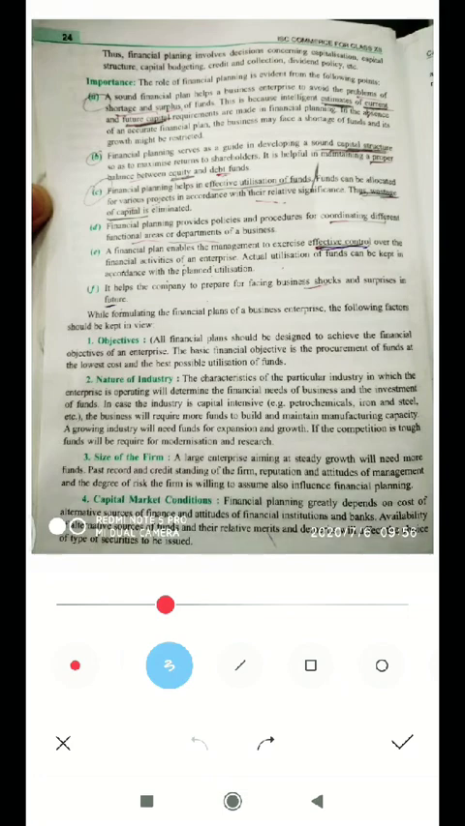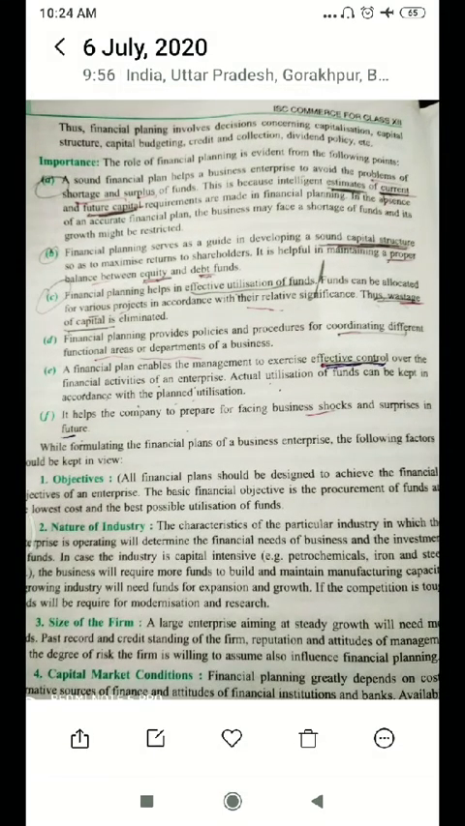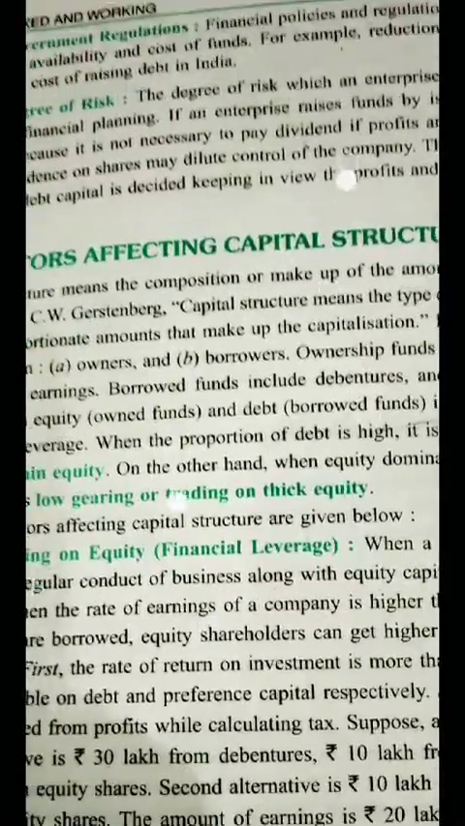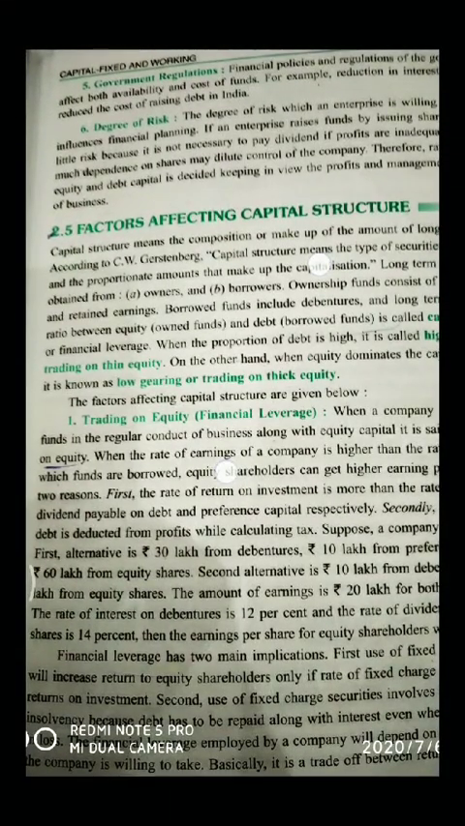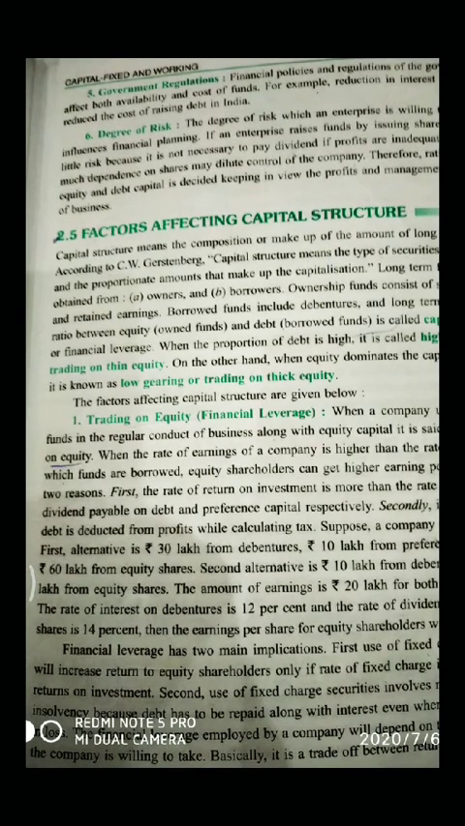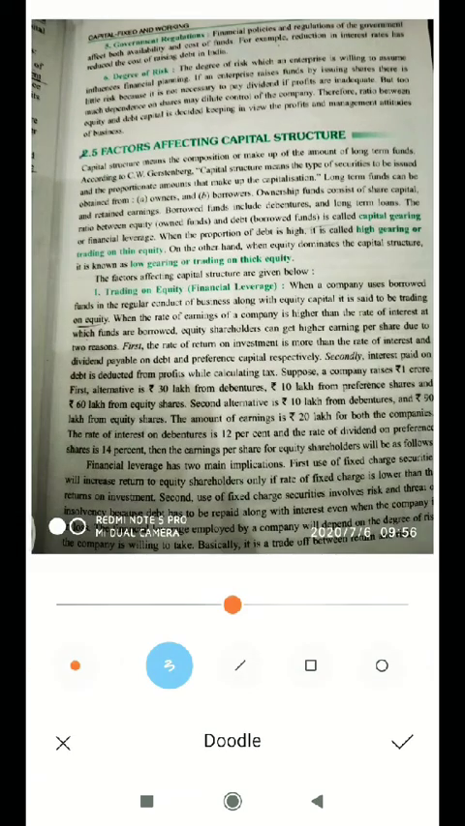Next is government regulations. You can see here, government regulation. Financial planning and regulation of the government affect both the availability and the cost of fund. For example, a reduction in interest rates reduces the cost of raising debt in India. Definitely, government regulation should be in our mind when we are preparing the financial planning.